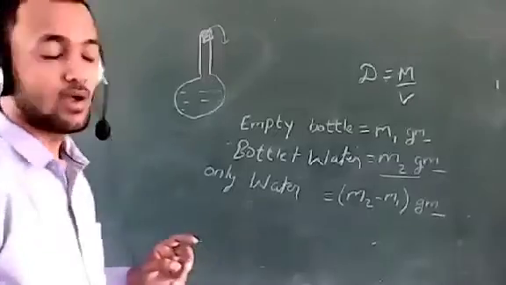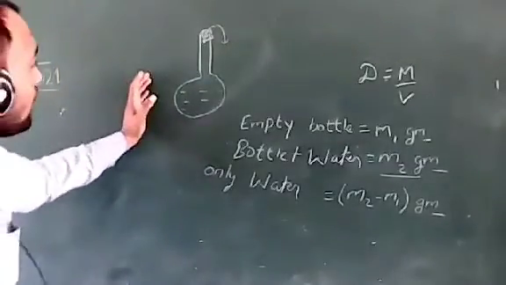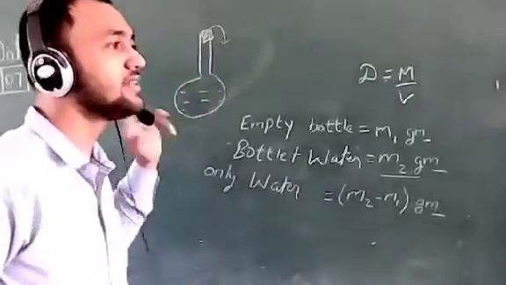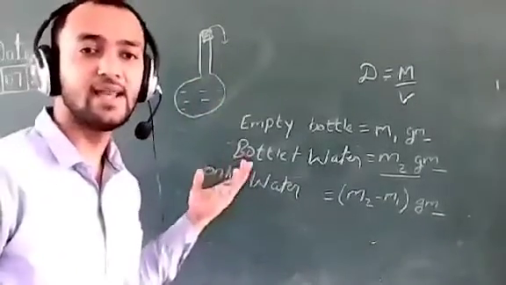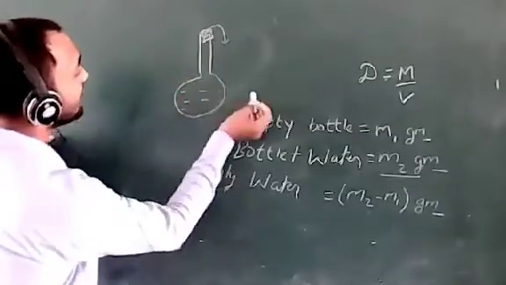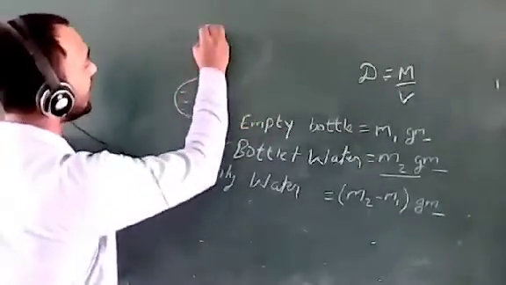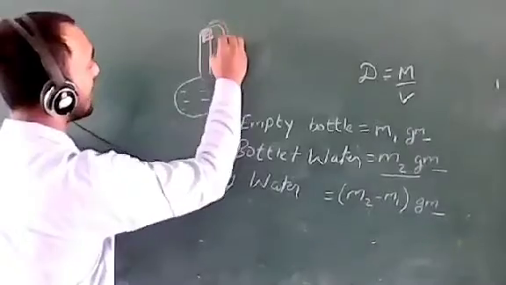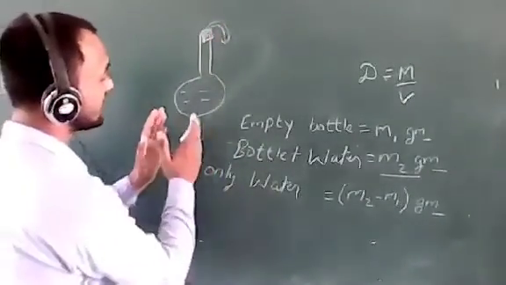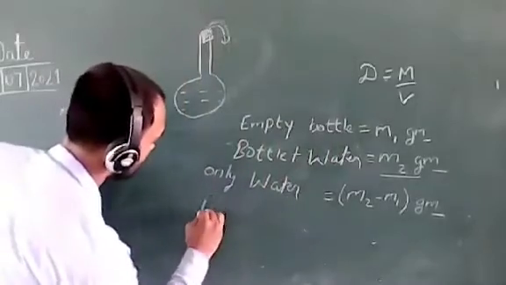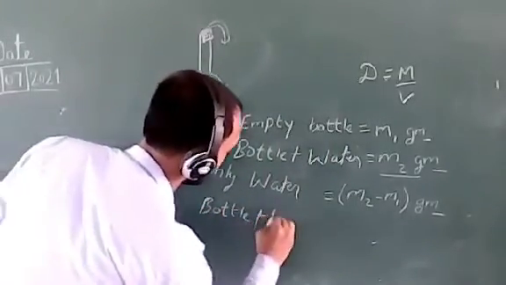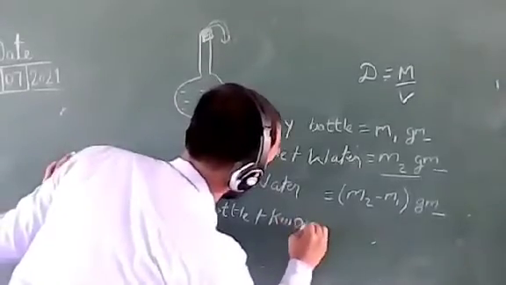After that, take out all the water, wipe it off, dry it with hot air, and fill it with any other liquid. Suppose we are taking the liquid kerosene oil. Now fill it with kerosene oil. If you have filled excess kerosene oil, it will be discharged from this outlet or capillary tube. Now measure the mass of this bottle filled with kerosene oil, bottle plus kerosene oil.